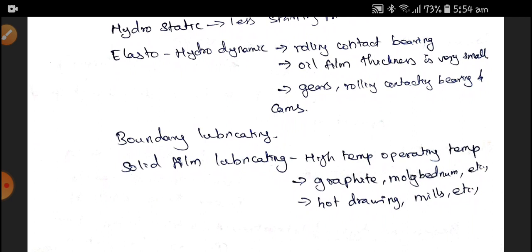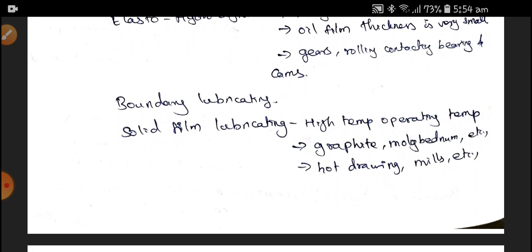For high temperature applications we can use graphite and molybdenum as a solid film. Since graphite and molybdenum have lubricating properties, they are also called solid lubricants. The applications are hard drawing applications, mills and so on.